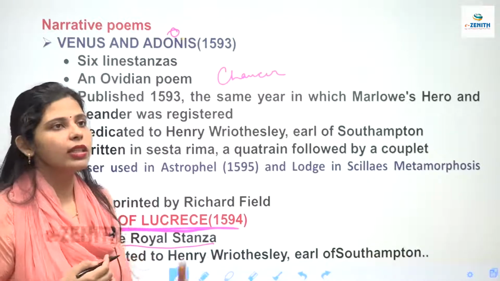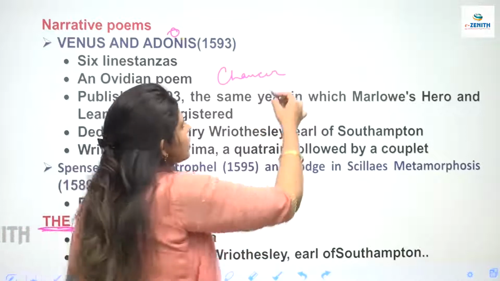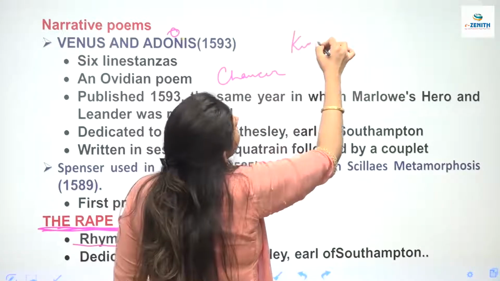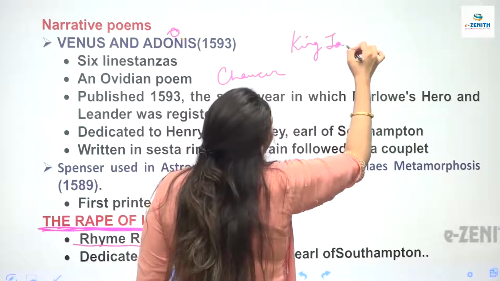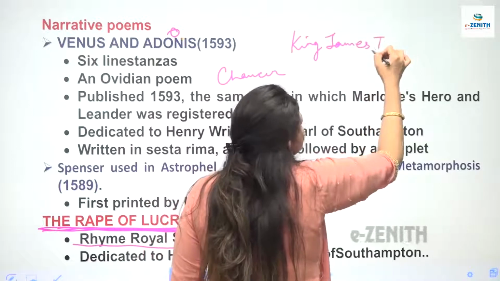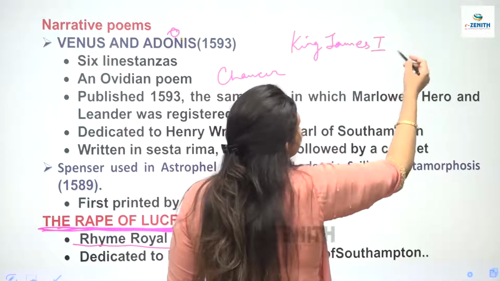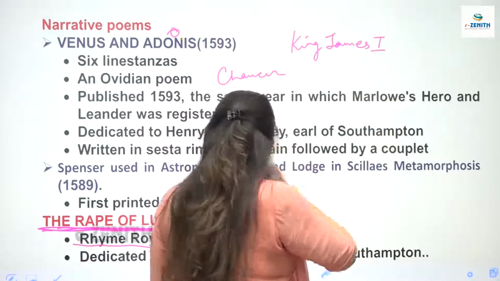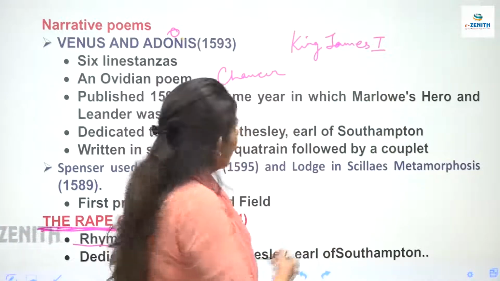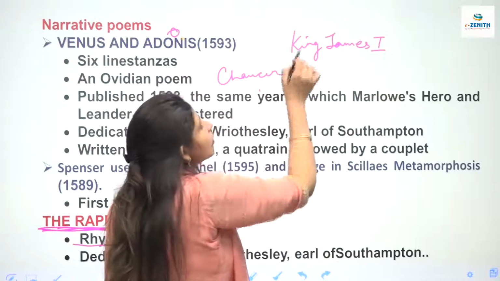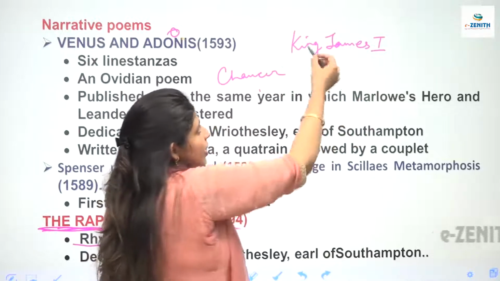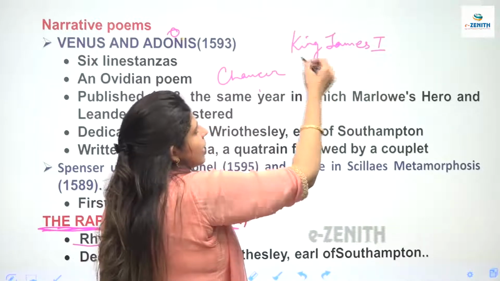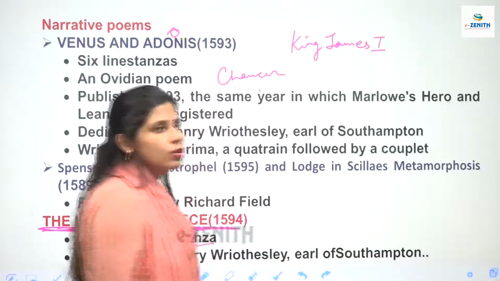When he wrote The King's Quair, King James I of Scotland, किंग जेम्स वन जो थे स्कॉटलैंड के, उन्होंने लिखा था The King's Quair, and he used this type of writing that is known as Rime Royal, which was invented by Chaucer, and because of being used by a king, it is known as Rime Royal because it was used by a king.